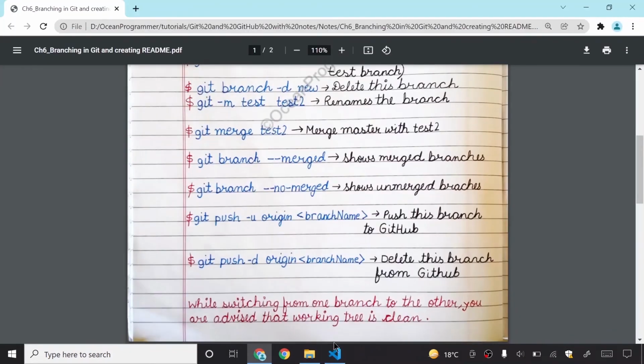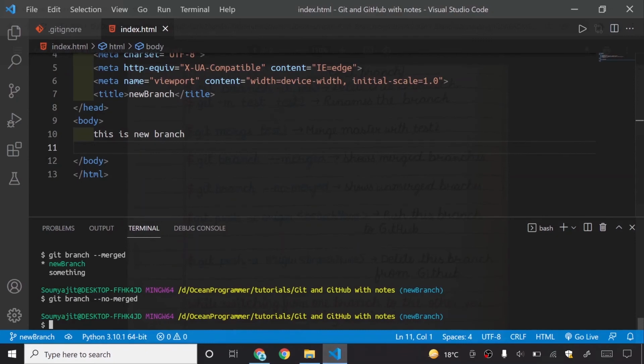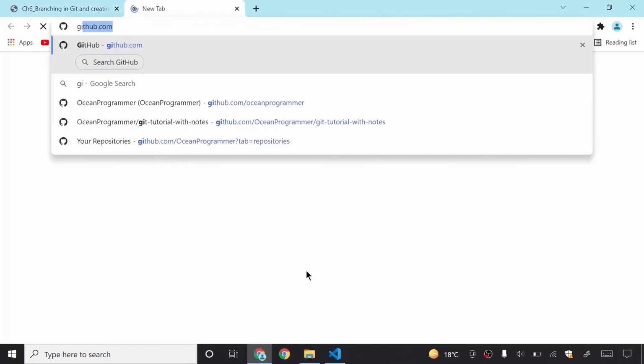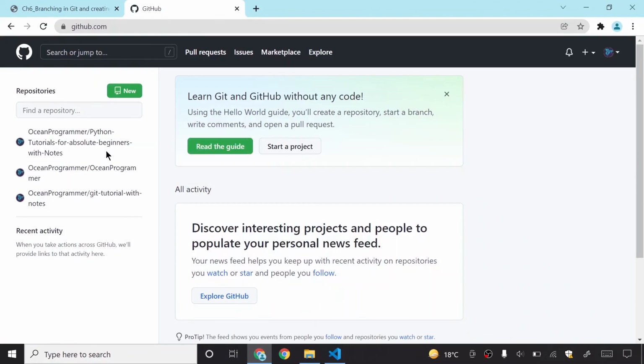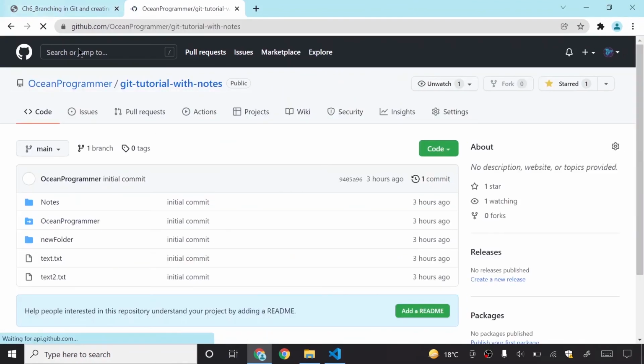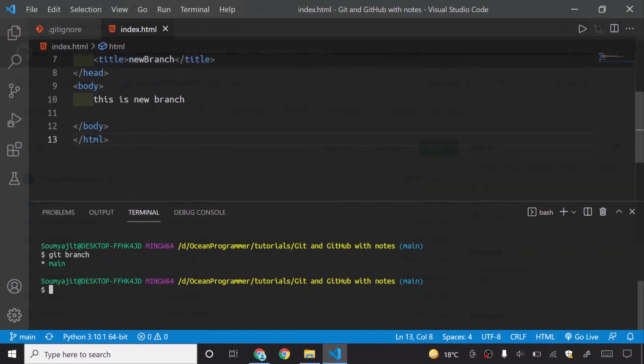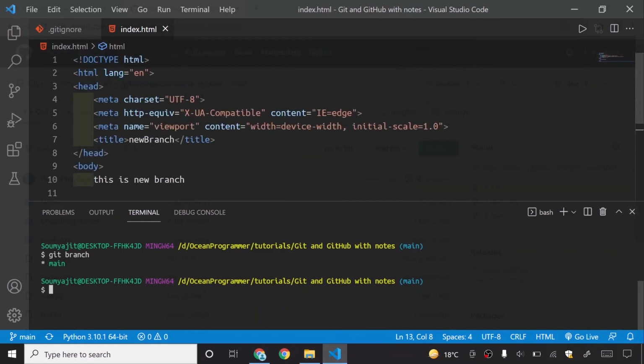So first let me push my code: git push -u origin main. There is no main branch here, so let me first open my GitHub account, and inside that I will open the repository, git tutorial with notes. Now I have just created a new branch with the name main, and you can see the total branches present right now. There is only main. If you want to follow along with me, you can delete all your branches so only main is there. You can see the code of this HTML, only this much is there.